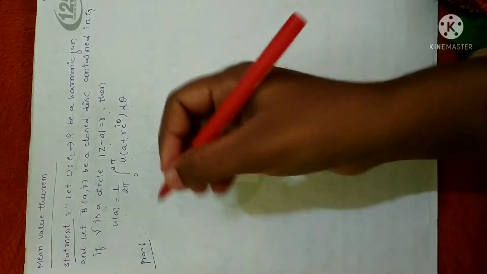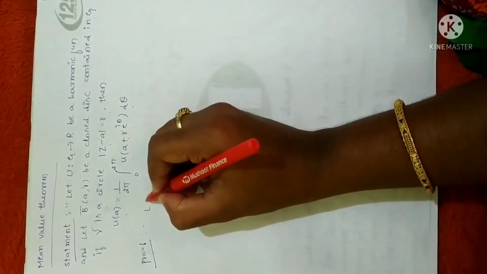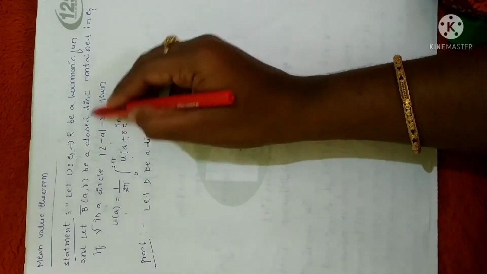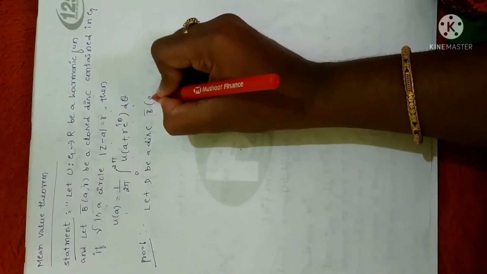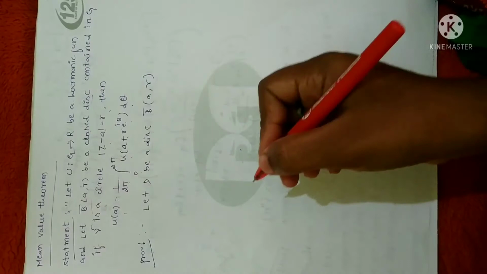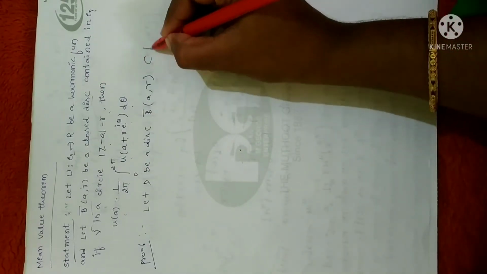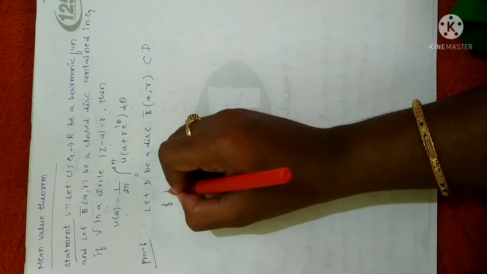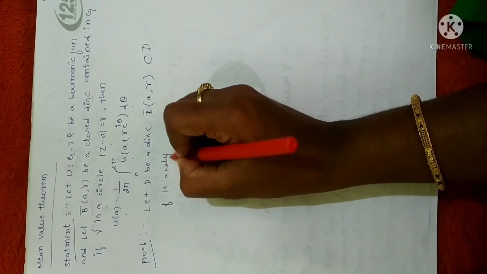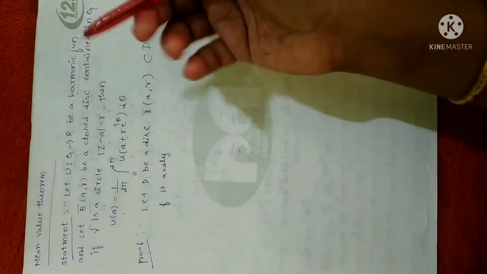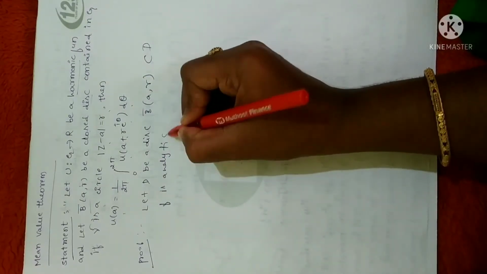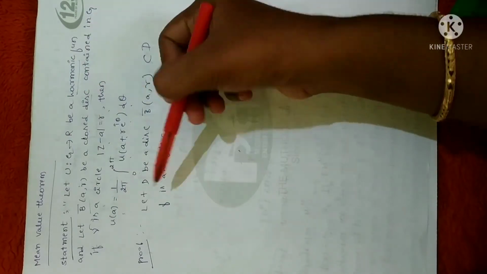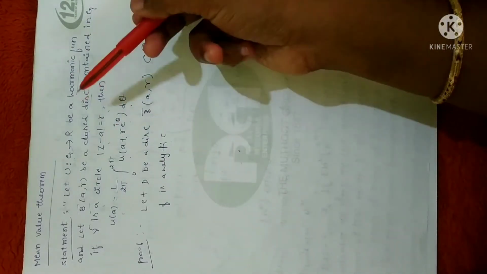So let us define a disk, as already given. Let D be a disk, B bar of A comma R, which is contained in a disk D. Whatever the given data, I am just writing, and let f be an analytic function. As usual, if it is harmonic, it is understood f should be analytic. If f is analytic, it need not be harmonic. Every harmonic function is analytic, but every analytic function need not be harmonic.